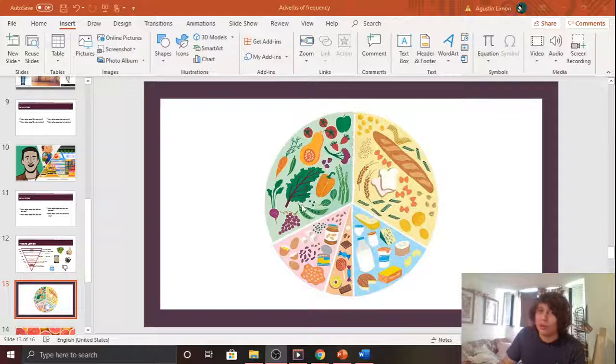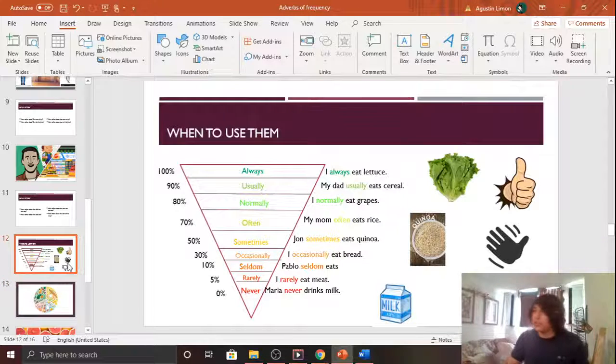So here we have the fruits and vegetables, right? Does anybody know how often we're supposed to eat the fruits and vegetables? Always, yeah. If you put always, I would consider, if we go to this part of the chart again, we would round it to around 100% to 80%: always, usually, or normally.